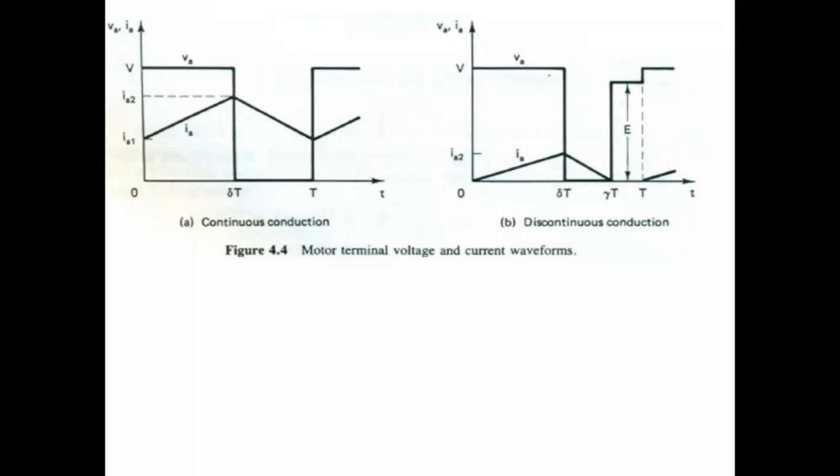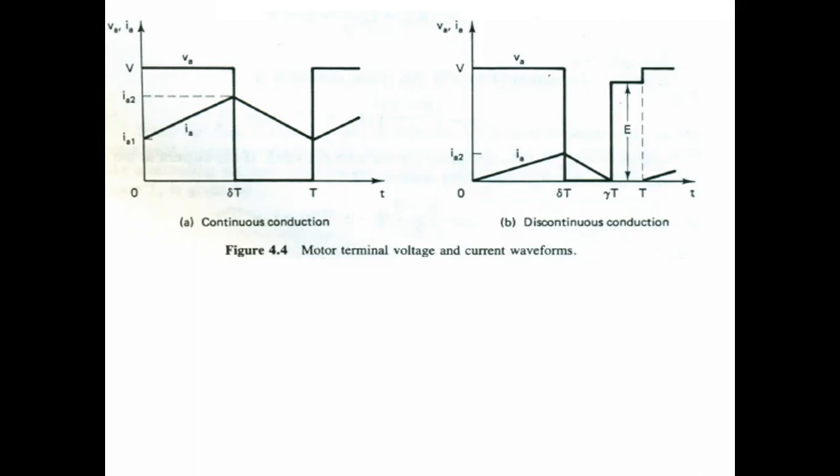Ideal means they have zero drop when conducting, and zero leakage current when not conducting. So the first assumption is that the diode DF is ideal, with no current when not conducting, and the current decreasing to its initial value.